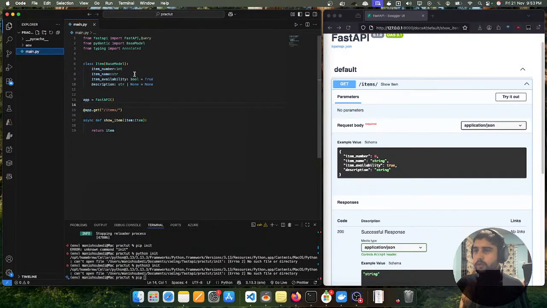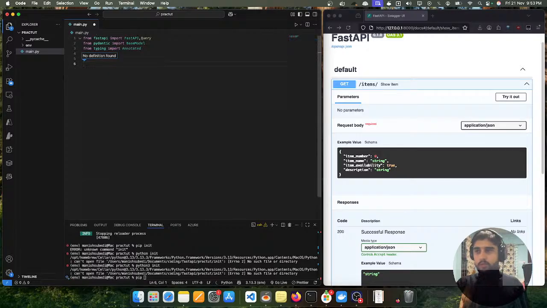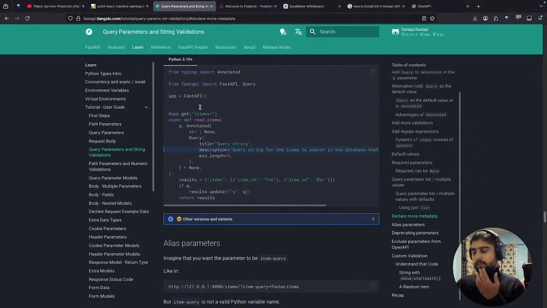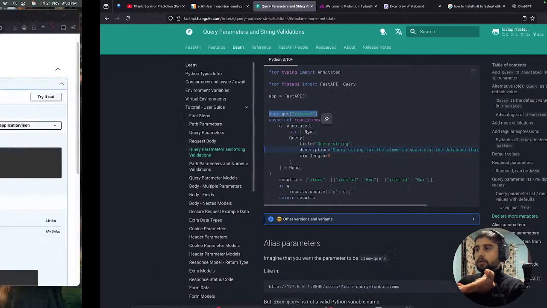Main.py. Okay, let's write the code here. So actually this was the actual item base model, but no worries, so we can at least do that. I think we are using Android, so we can at least do this. So what have we done? We have actually called the instance of FastAPI here and placed it on the app, and we have used that app to create a path for our website.